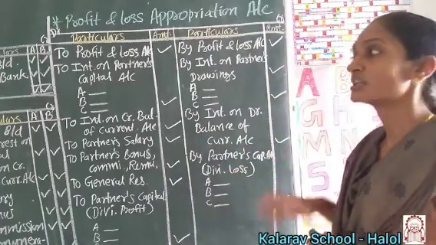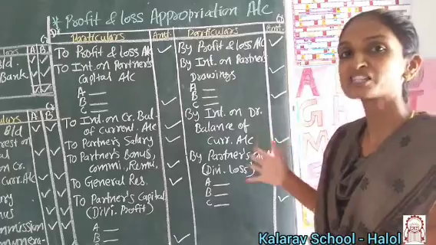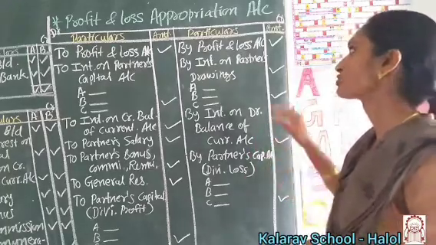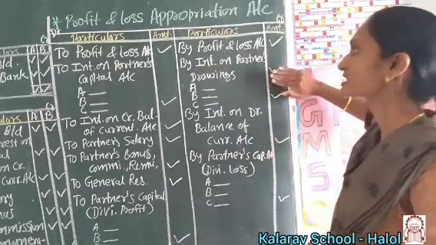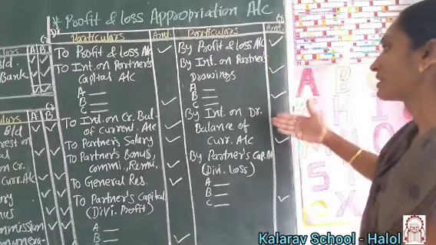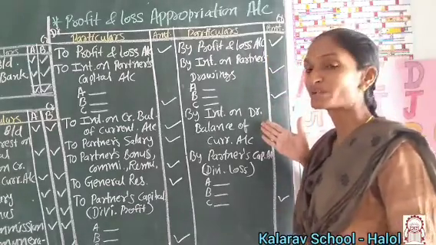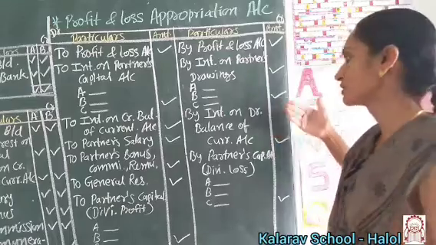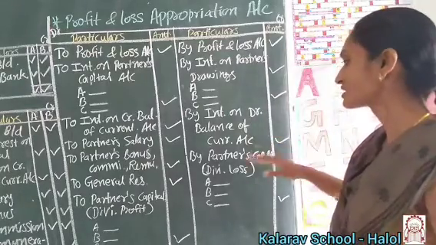That is the same as our profit and loss account: whatever the receivables, whatever the benefits, are recorded on the credit side. Interest on drawings and interest on the debit balance of the current account are benefits of the business. That's why they are credited.